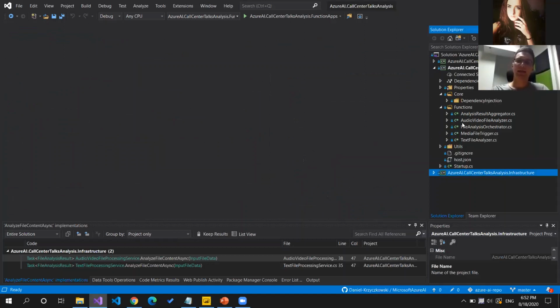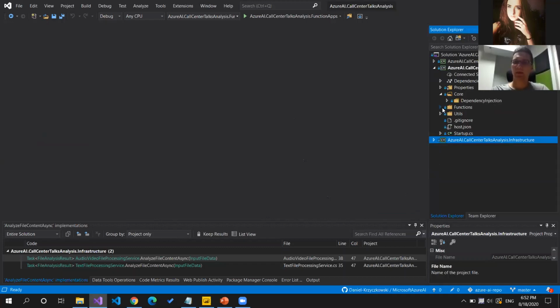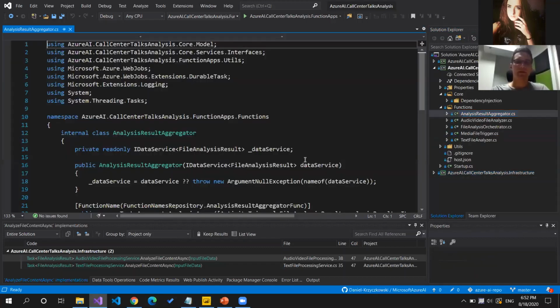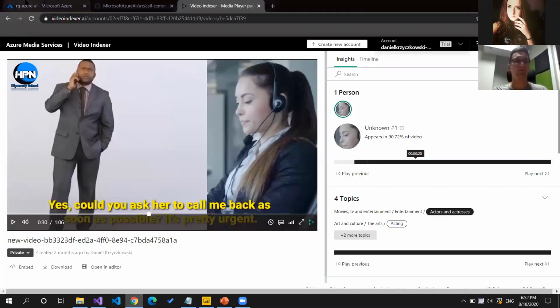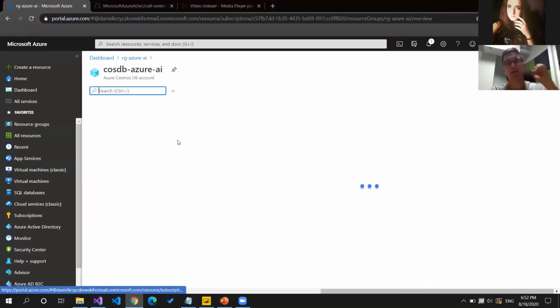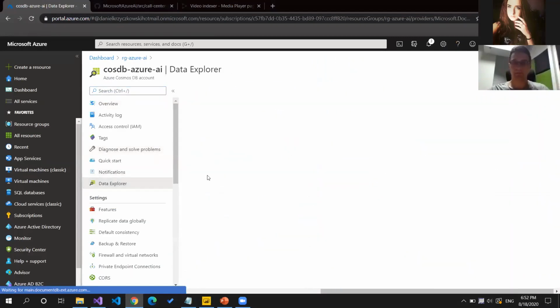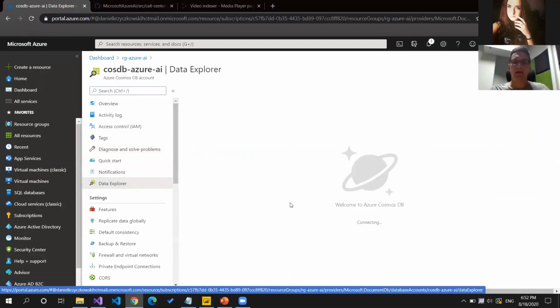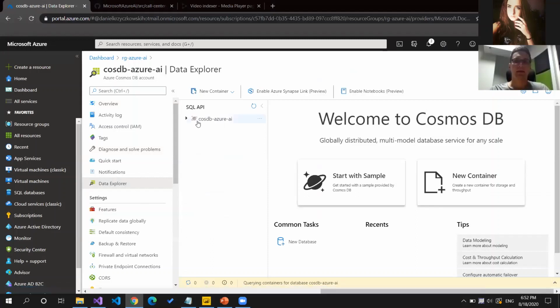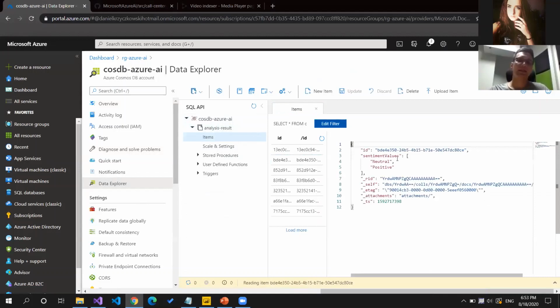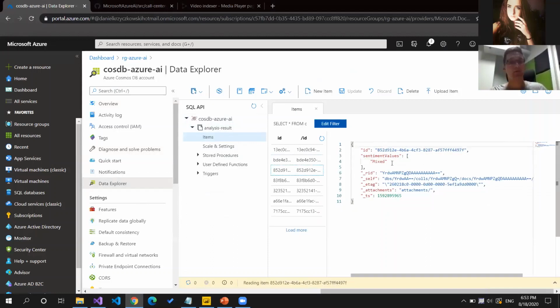And at the end, let me show you that here. What is important to mention is that once the data is sent to the Azure Cosmos DB, if we go to the Azure portal and open this Azure Cosmos DB Data Explorer, we will notice that there is a container, and here you can see that we have those sentiment values. So for one video there is a neutral, positive, for other is mixed, as you can see.